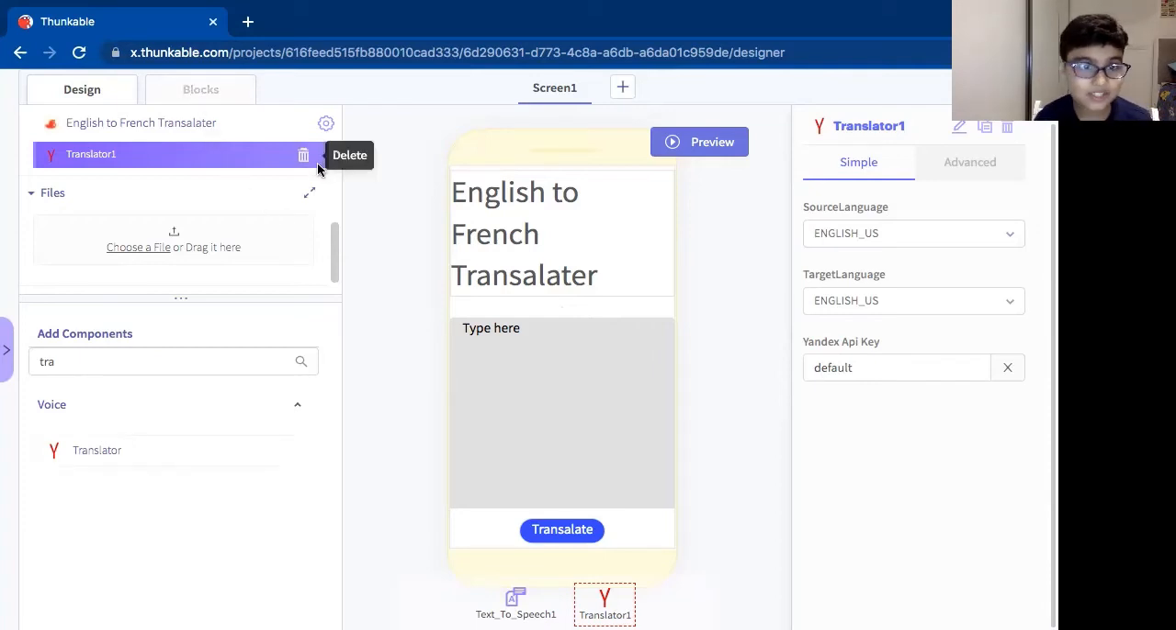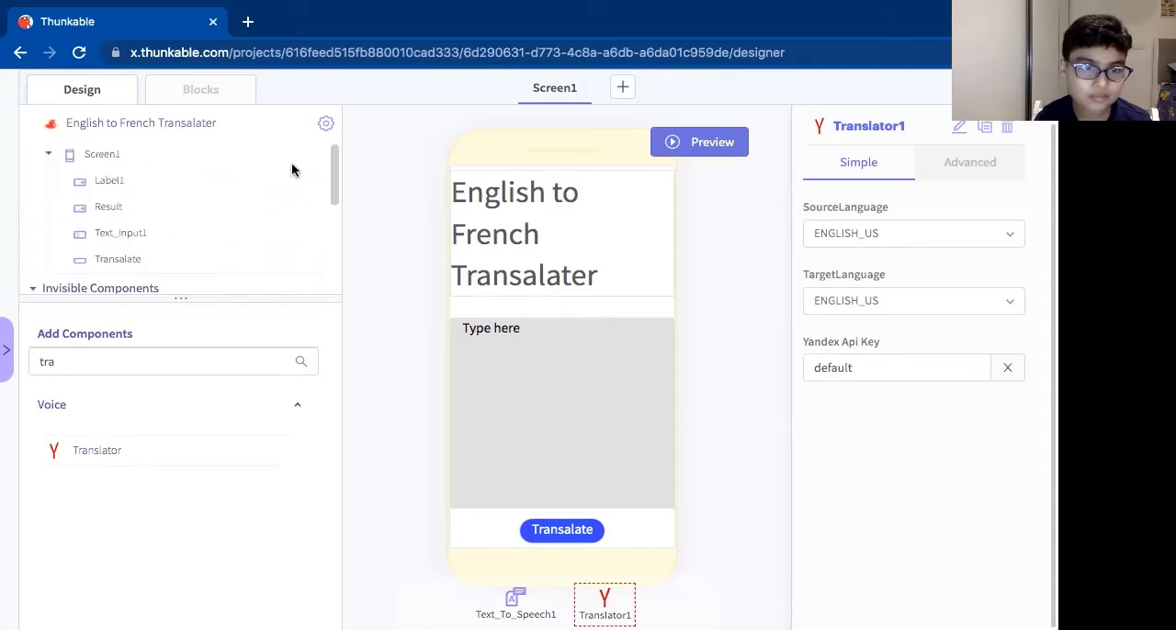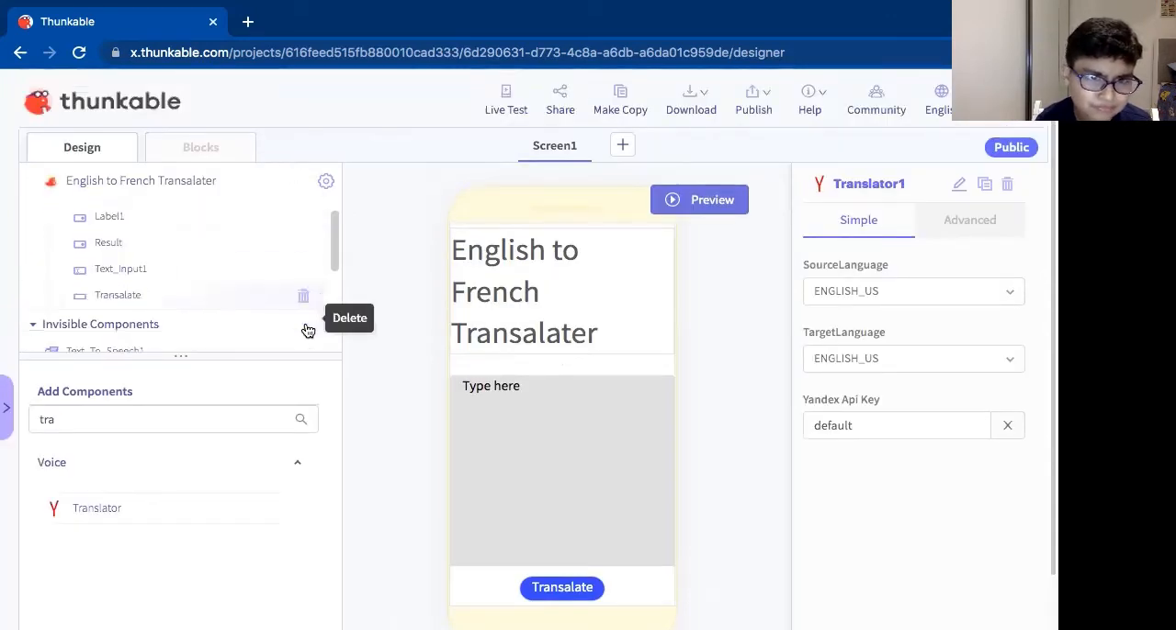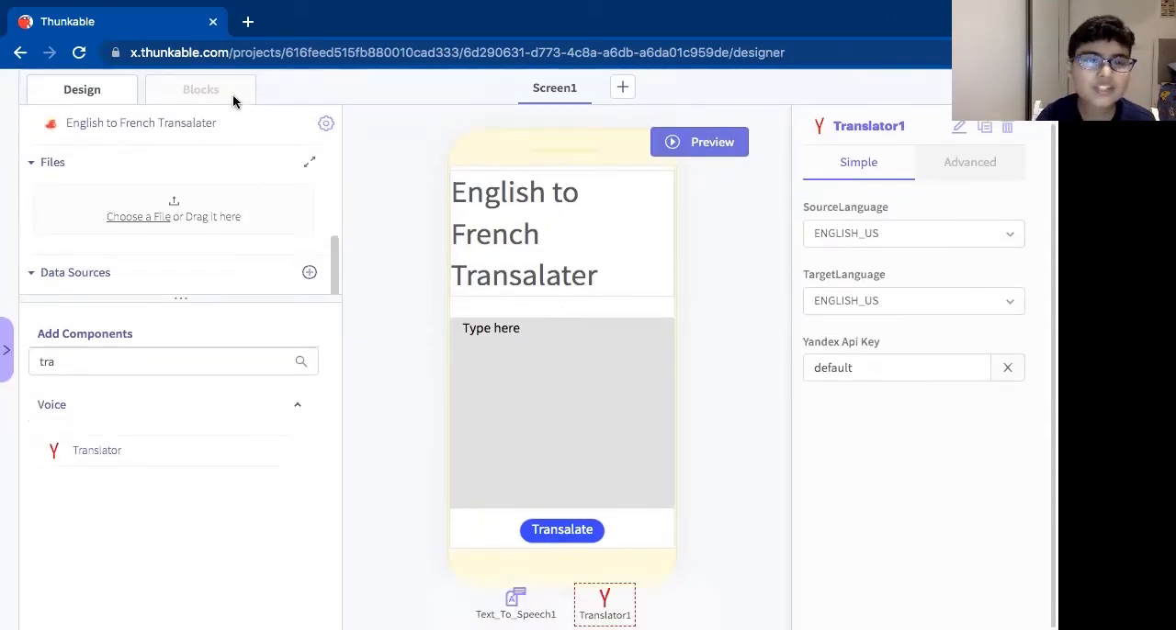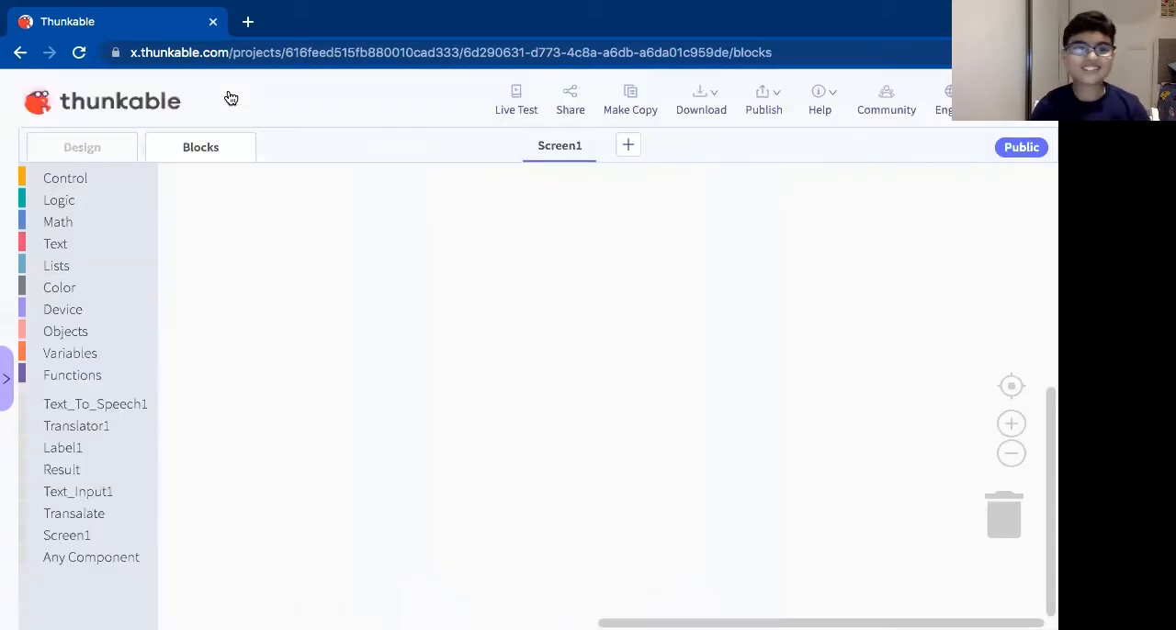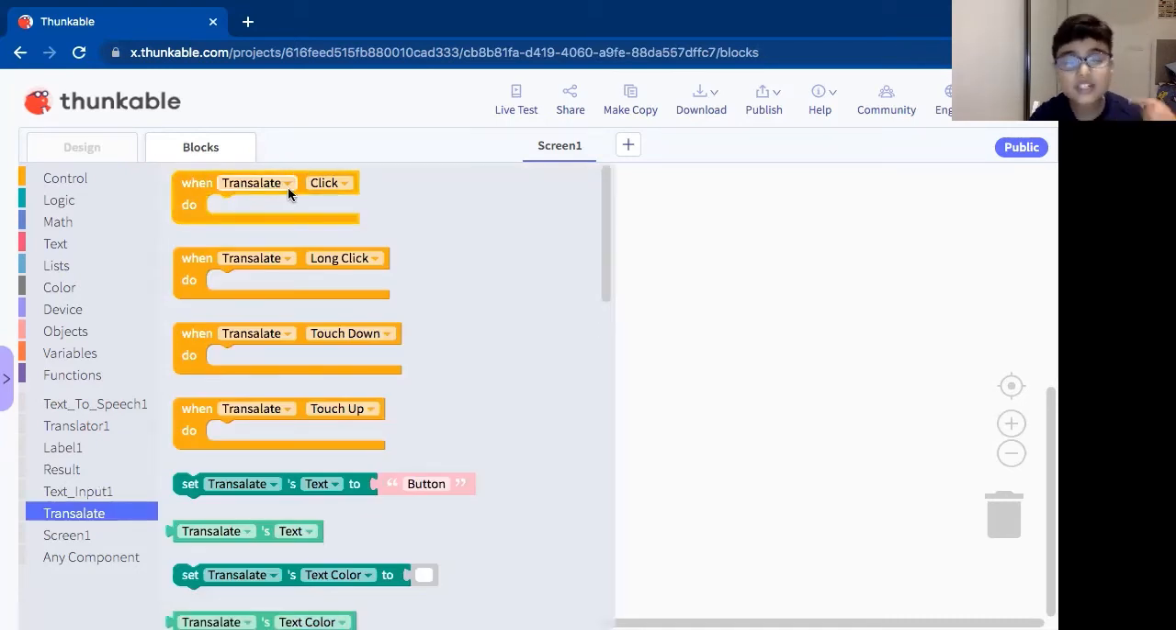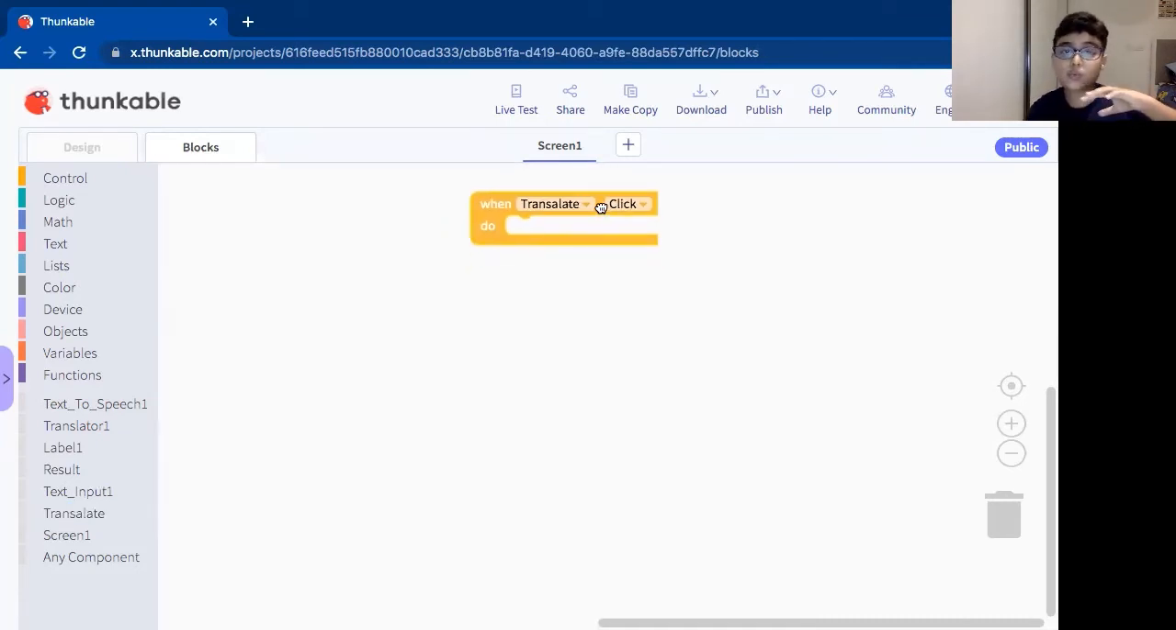Okay, so let me just double check if we got all the components. Yes, we got all the components. We can start moving to the blocks. And that is nice. Okay, so now what we're going to do first is whenever the translate button is clicked, that's when we're going to bring everything together.